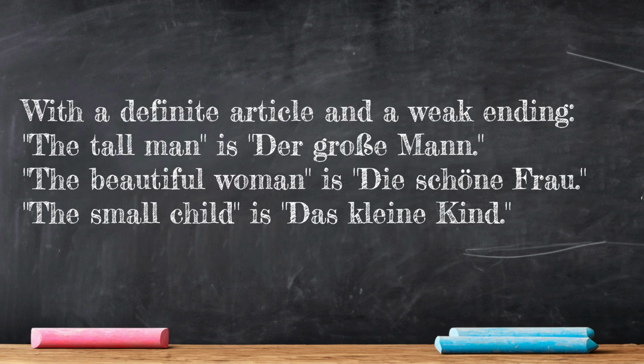Examples in the nominative case. Let's look at some examples in the nominative case, where the adjective describes the subject of the sentence. With a definite article and a weak ending. The tall man is der grosse Mann. The beautiful woman is die schöne Frau. The small child is das kleine Kind.